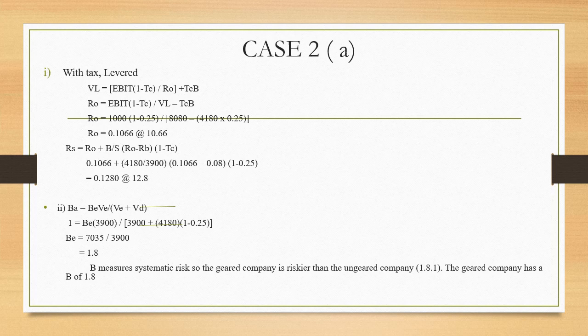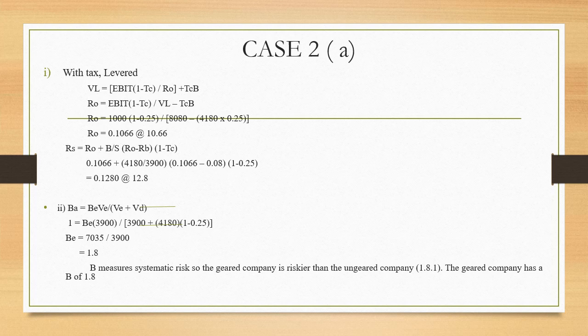So we will find the value of RO first by using the formula: value equals EBIT times (1 minus tax) over RO, plus tax times debt. We will rearrange the formula to find RO equal to EBIT times (1 minus tax) over (value of the company minus tax times debt). Next, we will put the values into the formula.